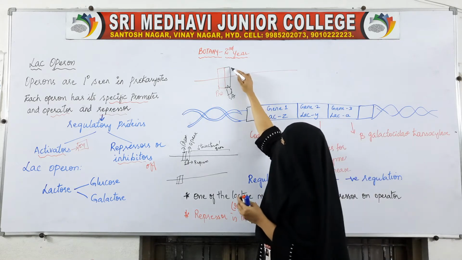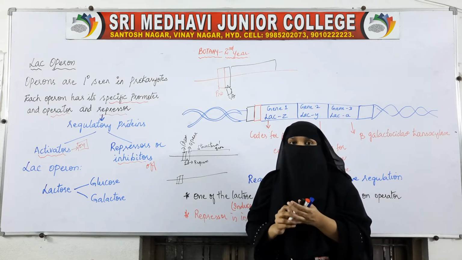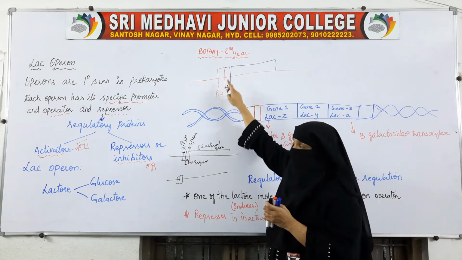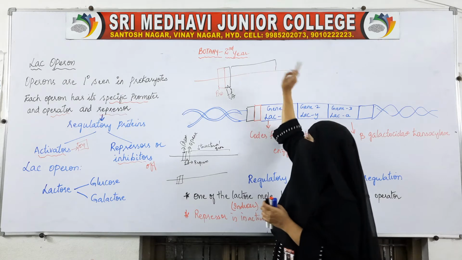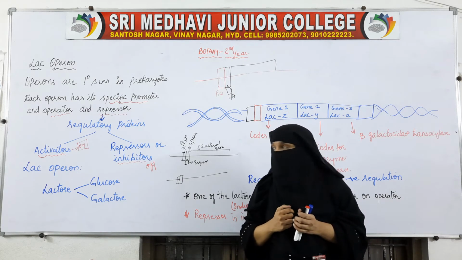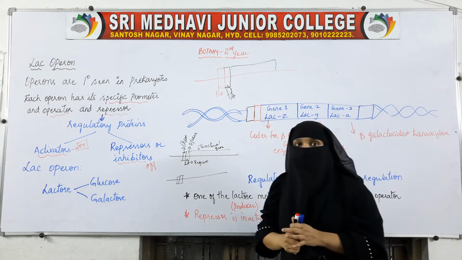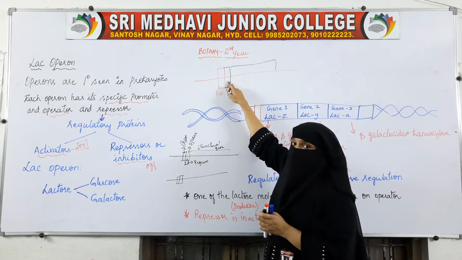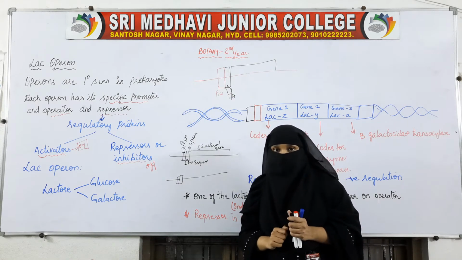Then we have this structural gene. So, these are the parts of operon: promoter, operator, this repressor and this structural gene. Now, let us see what is lac operon. In lac operon also, we will have this promoter, we will have this operator, we will have the structural gene, and we will also have the repressor.